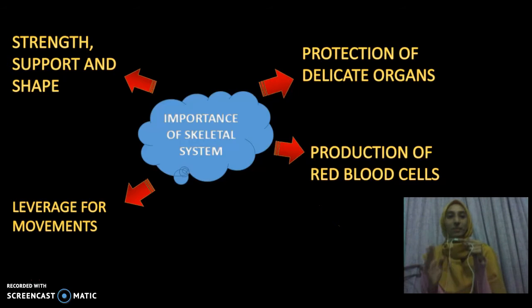Actually, the skeletal system has infinite importance to humans. But in my points, last but not least, is production of red blood cells. For information, bones like the sternum and heads of the tibia carry out red blood cell production, which allows the transportation of oxygen throughout our body.